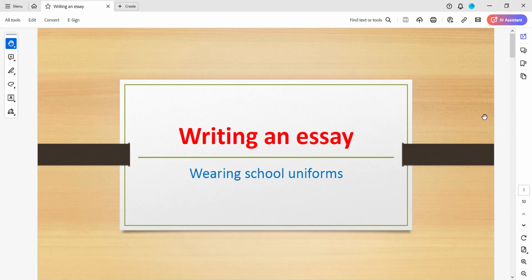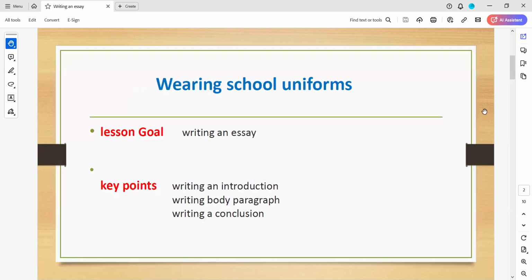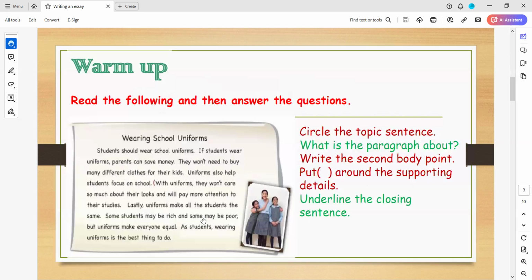And we work according to this. So our lesson today, we have a goal for our lesson. It is about writing an essay, and we have here key points: writing an introduction, writing a body paragraph, and writing a conclusion. Okay. So I want to ask you a question.